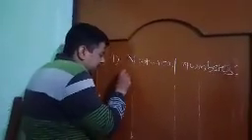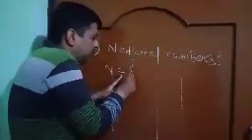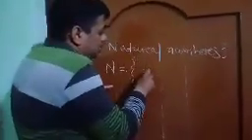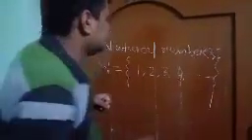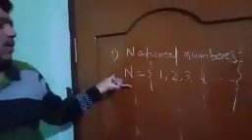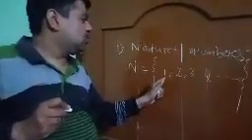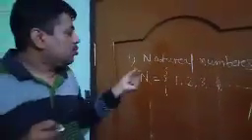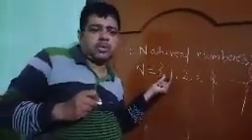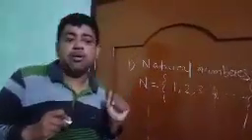We can write the set of natural numbers as capital N equal sign, then opening curly bracket, 1, 2, 3, 4 and so on, closing curly bracket. This is how we can express the set of natural numbers using curly brackets. 1, 2, 3, 4 and so on. 1 is a counting number. While you count, you start from 1, and 1 is the smallest natural number. But 1 is a natural number, and 1 is also a rational number.